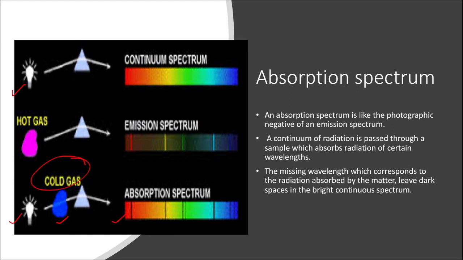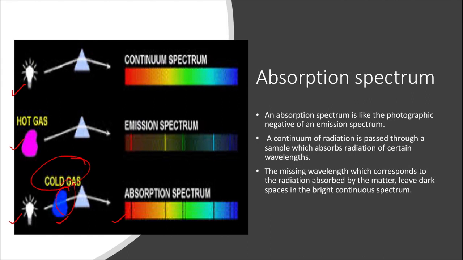But look at figure number 2 and you will find an interesting fact: an absorption spectrum is actually a photographic negative of the emission spectrum. When these molecules have absorbed radiations, the gas has become hot. The atoms that absorbed the radiations are in excited states. They will have to come back to the ground state, and they do so, as you know, by emitting radiations.